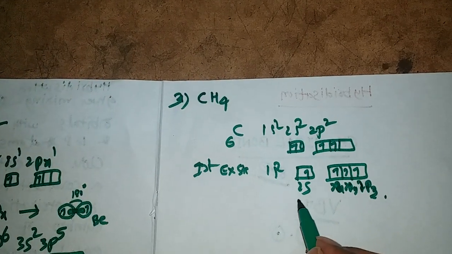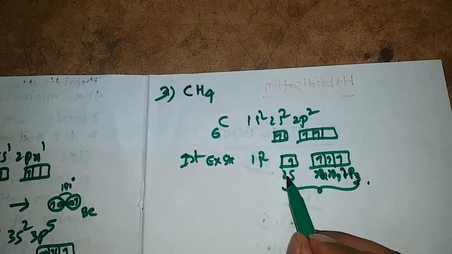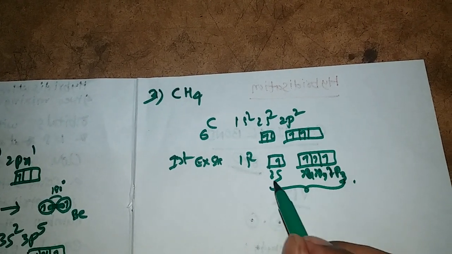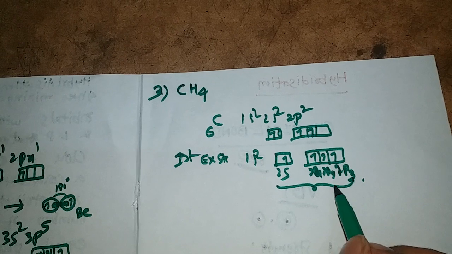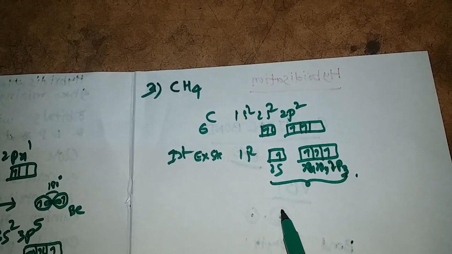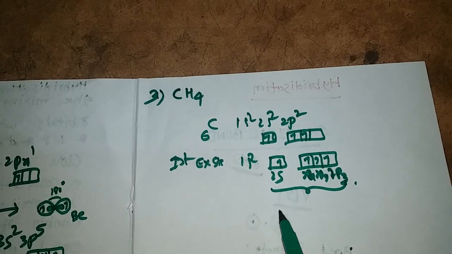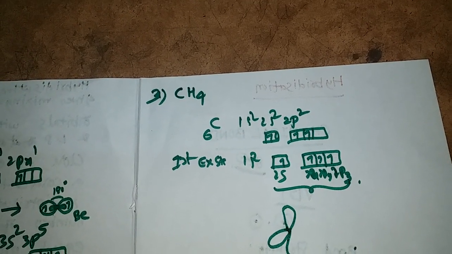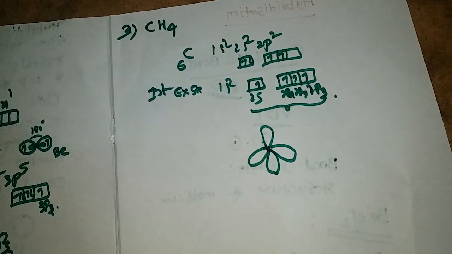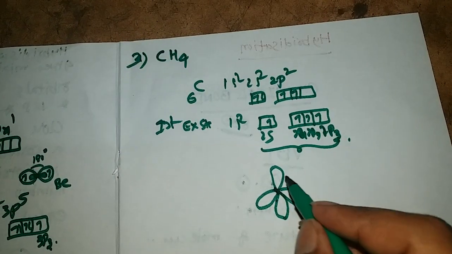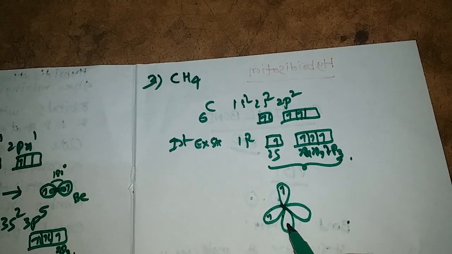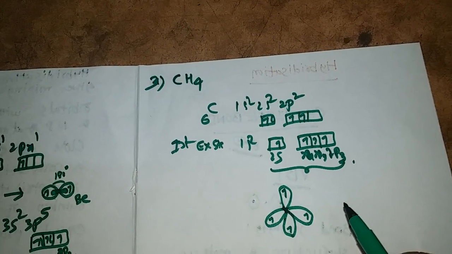Then this one 2s orbital and one 2px, 2py, 2pz, all these 4 intermix with each other and form 4 sp3 hybridized orbitals which are arranged in tetrahedron shape, and according to Hund's rule, each has one unpaired electron.